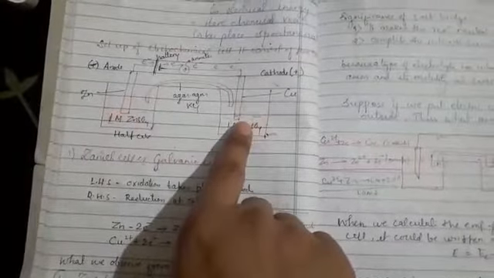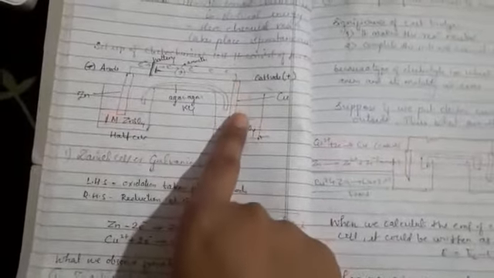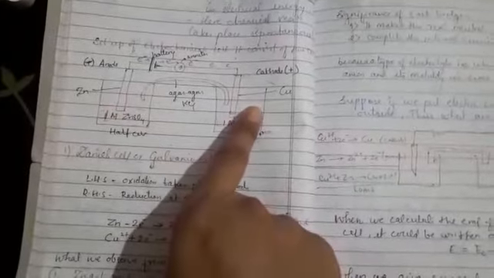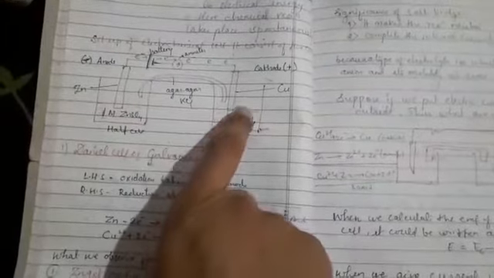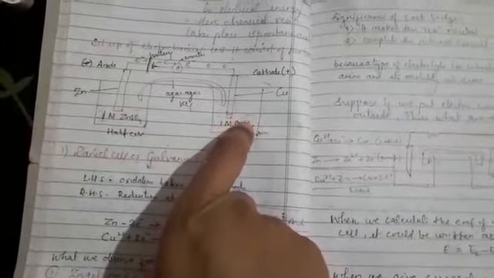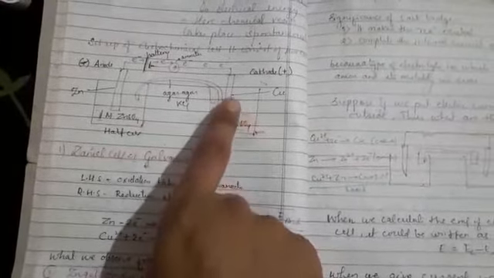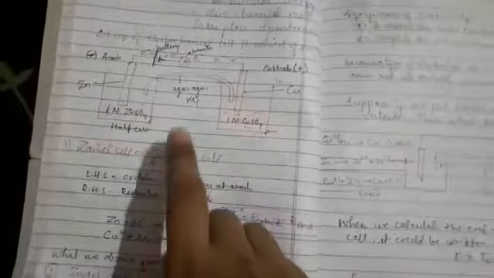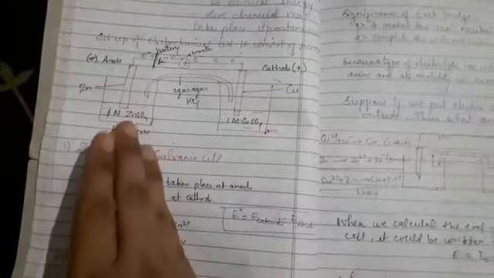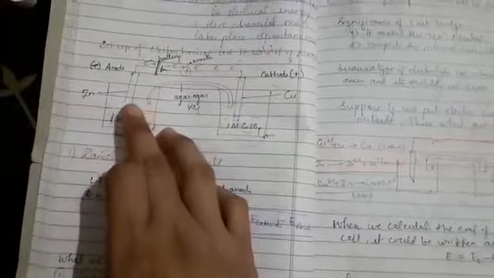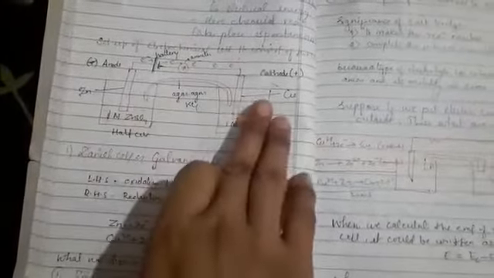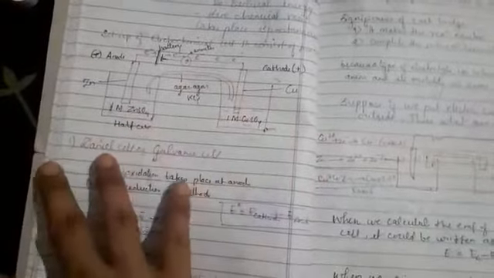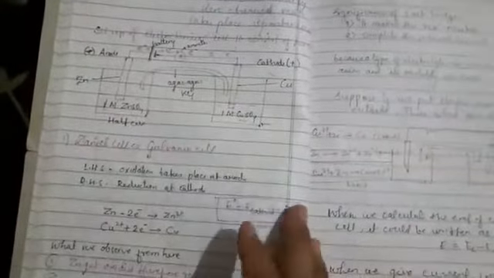Here also a difference is generated, because the negative charge comes, meaning we have more negative ions here and positive ions are decreasing. That's why the difference generated between the solution and the electrode is called the electrode potential for the half cell. The difference between the electrode potentials of these two is also called EMF or cell potential, which we will discuss later.